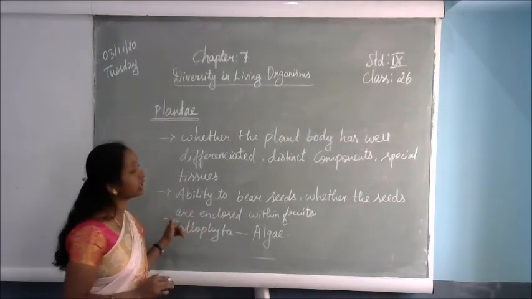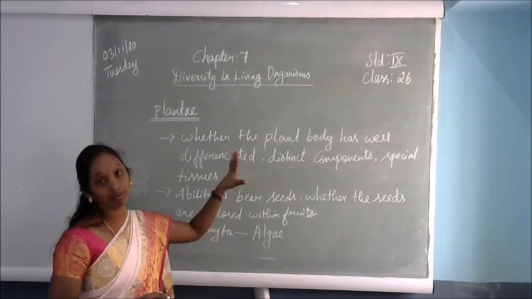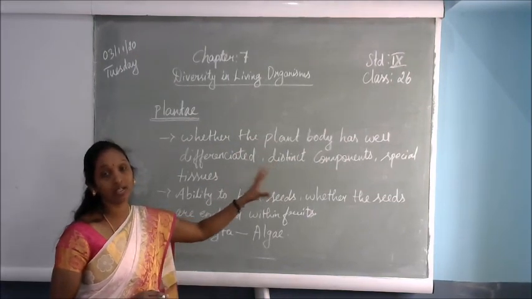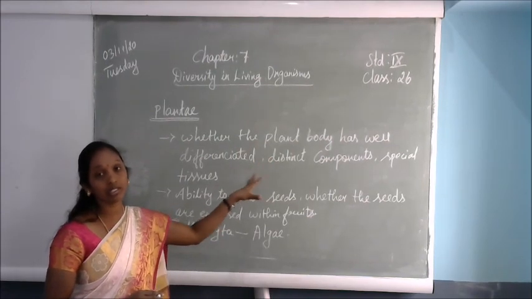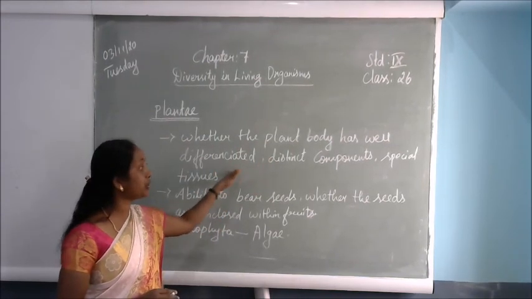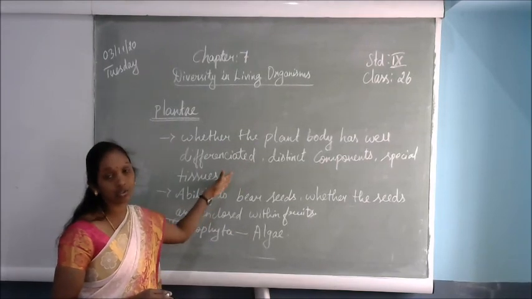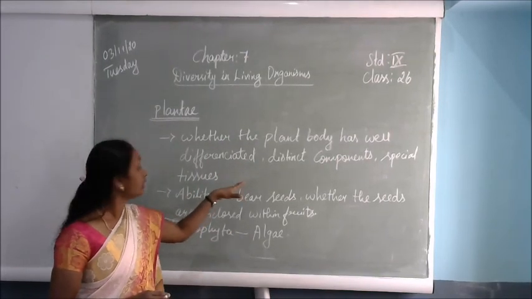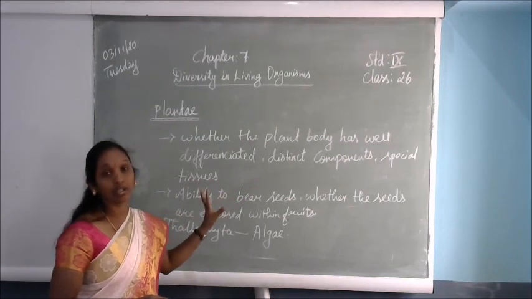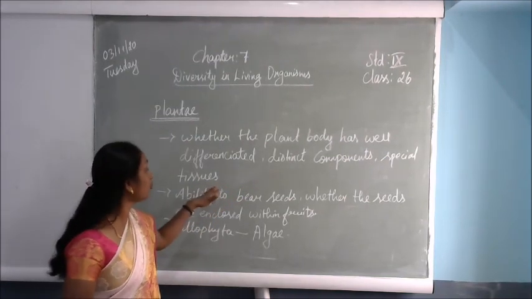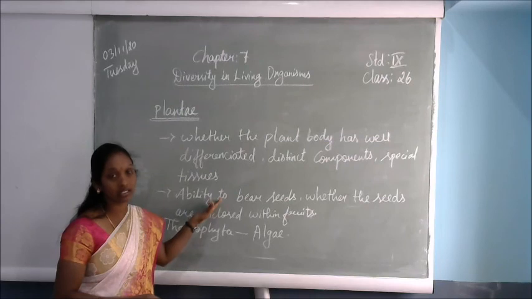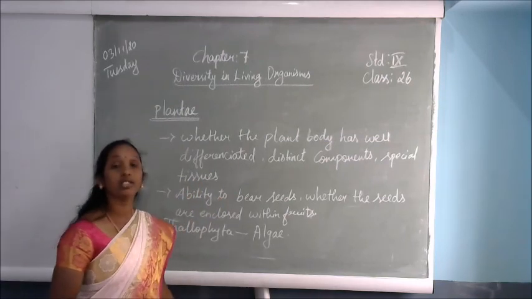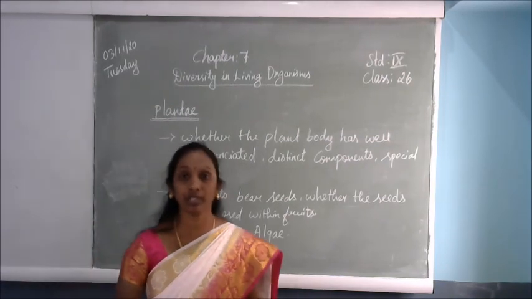Today in this class we discussed only the classification of plants: how plants are classified, whether they have well-defined body parts or not, whether they can produce seeds or not, and whether they have special tissues to conduct water and food in the plant. We discussed the Thallophyta, Bryophyta and Pteridophyta, their characteristics and examples. In the next class we are going to discuss the gymnosperms and the angiosperms. Thank you, children.